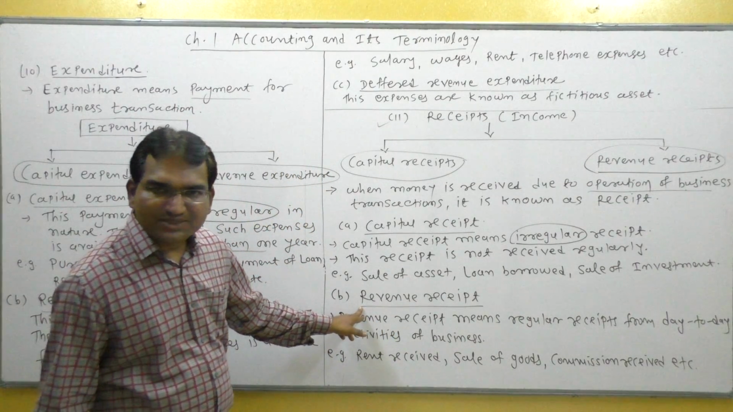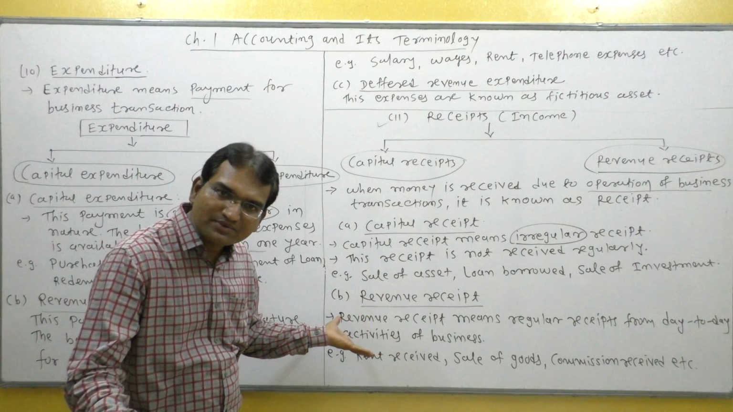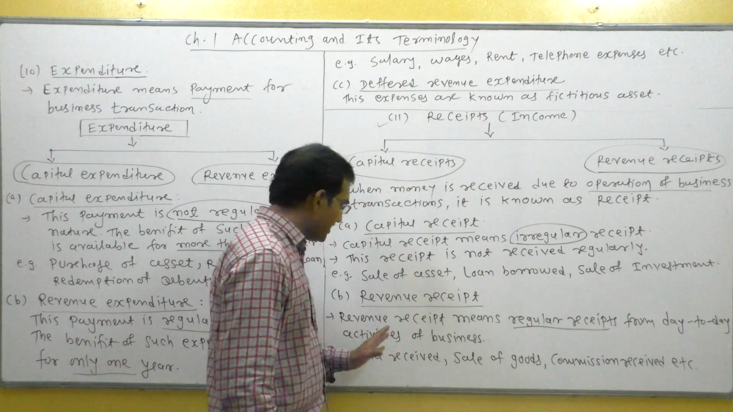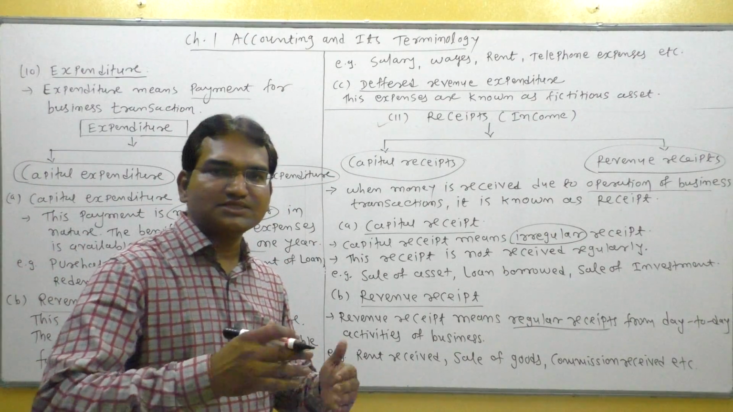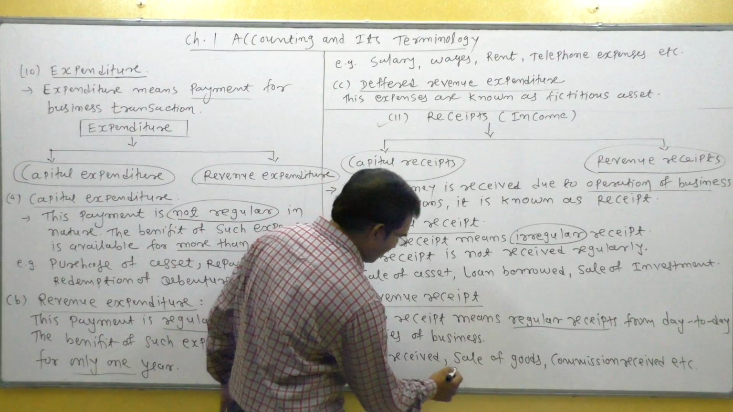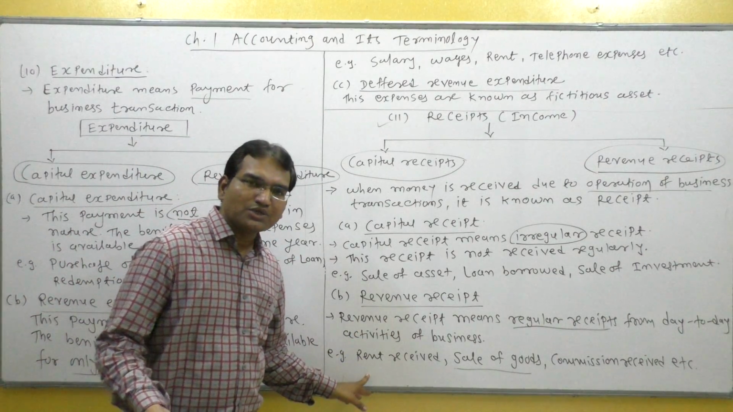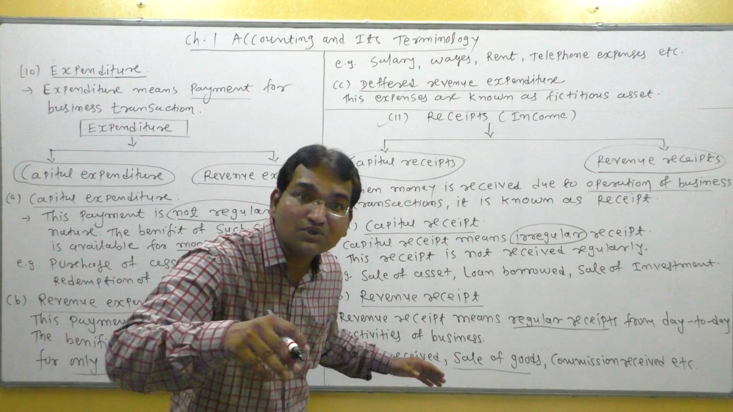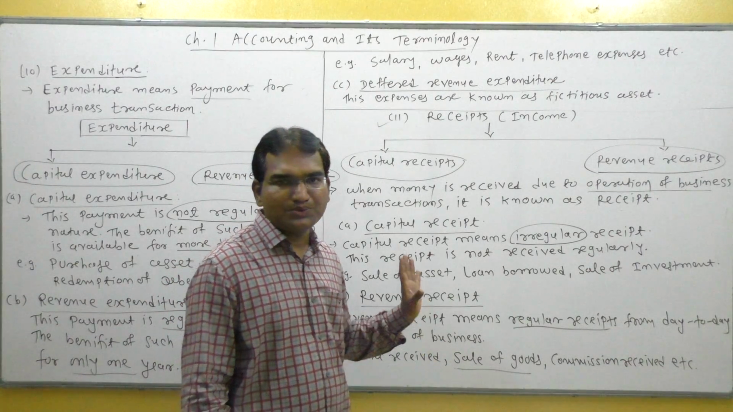Okay, revenue receipt. Capital receipt is irregular, revenue receipt is regular. Revenue receipt means regular receipt from day-to-day activity of the business. The main activity of the business is purchasing and selling goods. So amount received from sale of goods is an example of revenue receipt. Other receipts include rent received, commission received, brokerage received, interest received, dividend received, bad debt recovery. They are examples of revenue receipt.